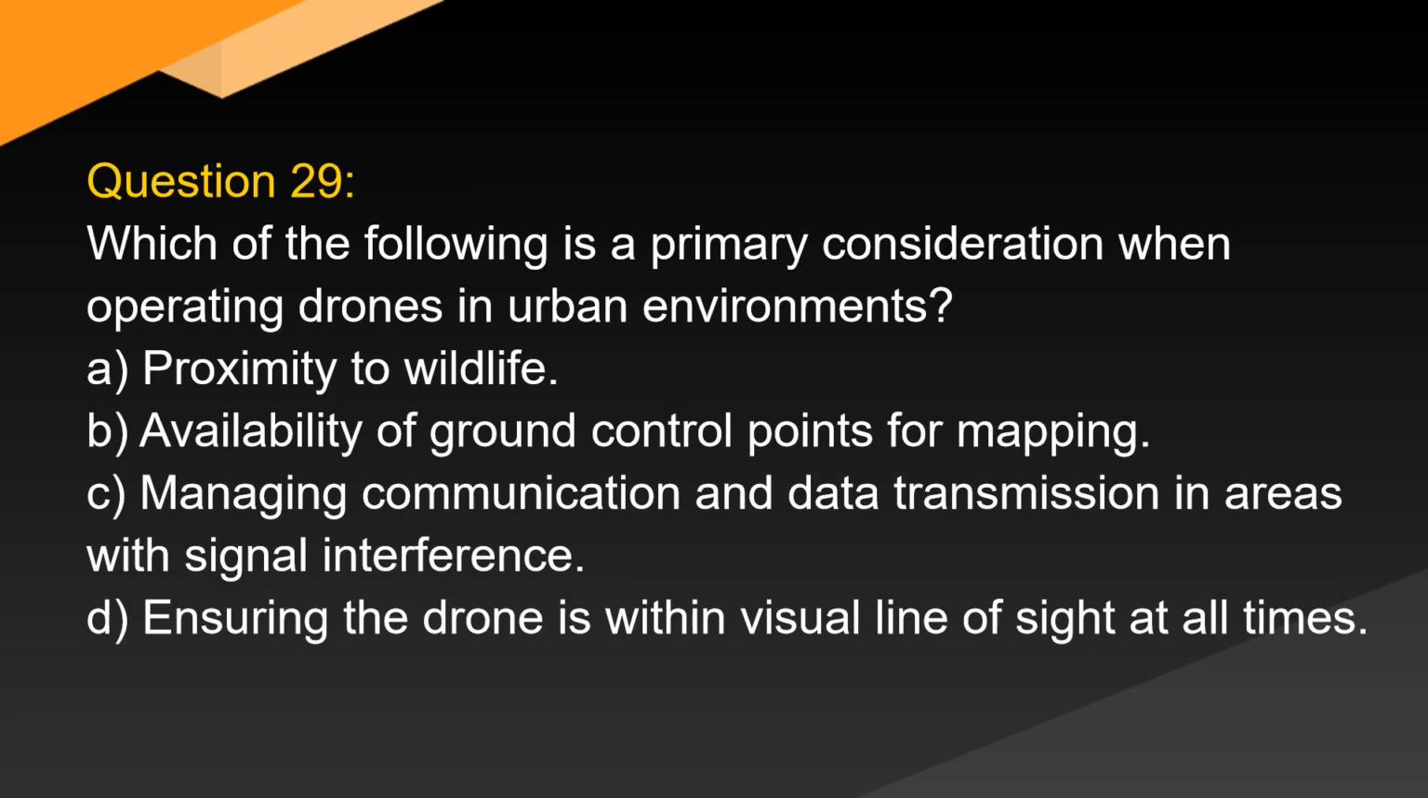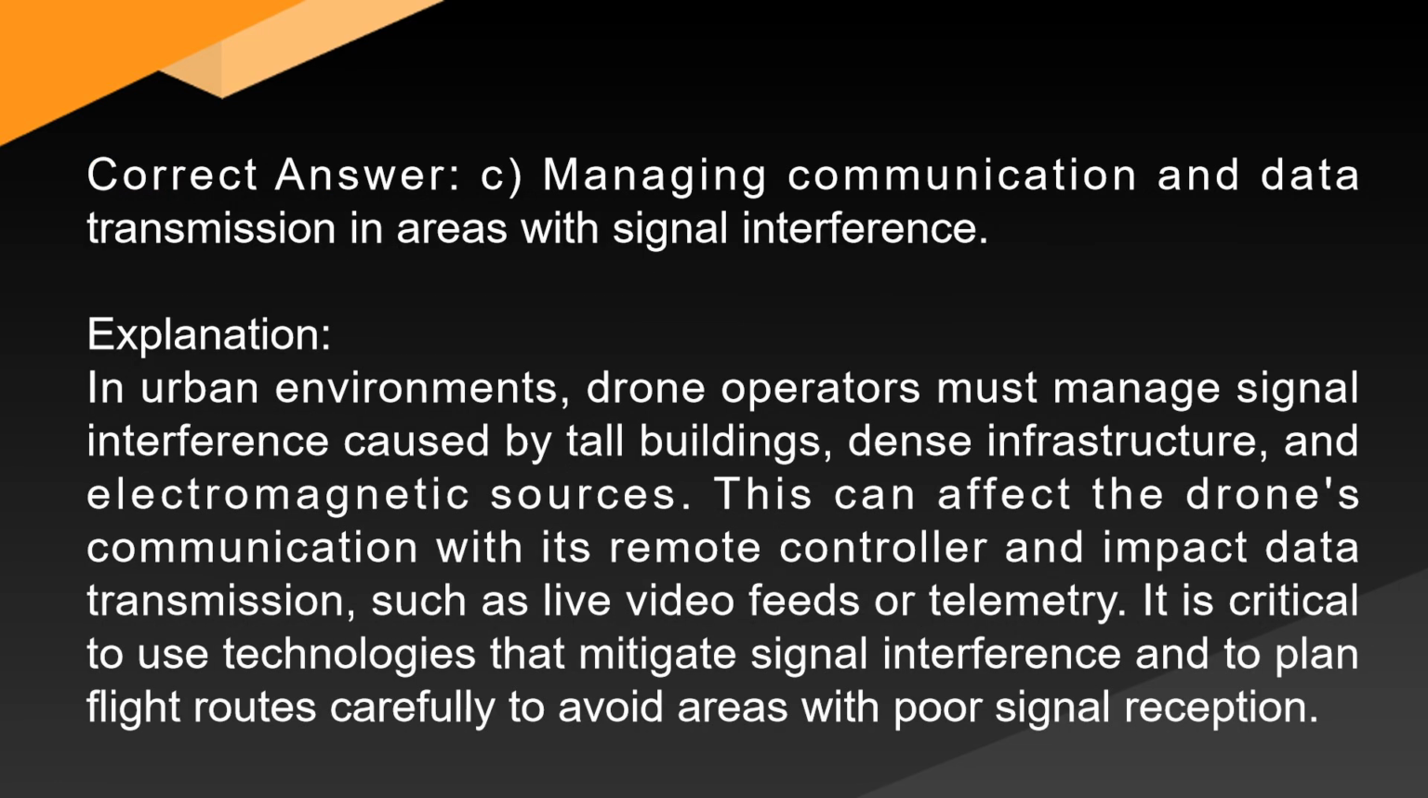Question 29. Which of the following is a primary consideration when operating drones in urban environments? A. Proximity to wildlife. B. Availability of ground control points for mapping. C. Managing communication and data transmission in areas with signal interference. D. Ensuring the drone is within visual line of sight at all times. Correct answer, C. Managing communication and data transmission in areas with signal interference.